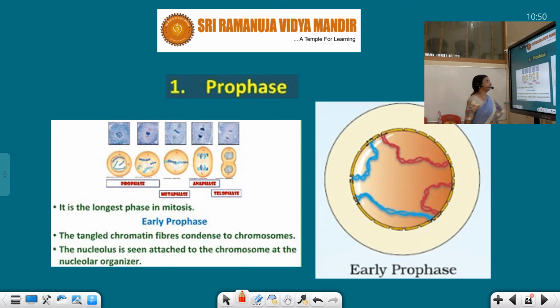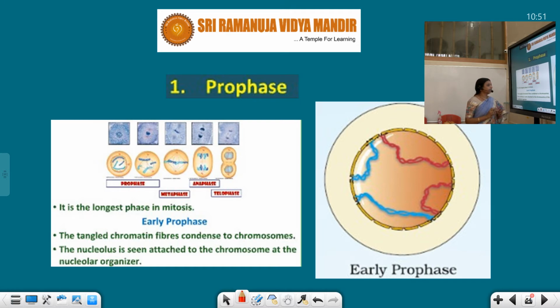Now let's see the first prophase stage. What things happen in the prophase stage? If you see this diagram, it is the longest phase in the mitosis. In the mitosis, in the karyokinesis, this is the longest phase. So what happens in this phase?